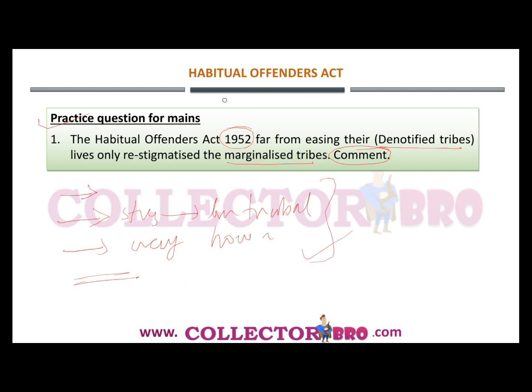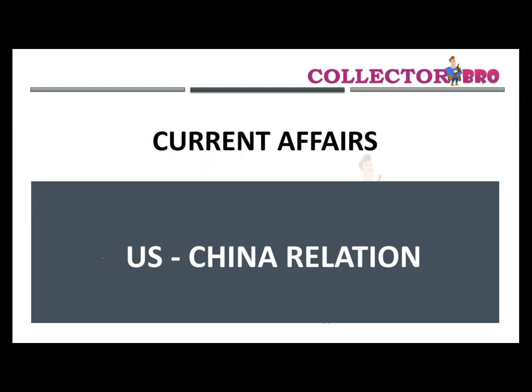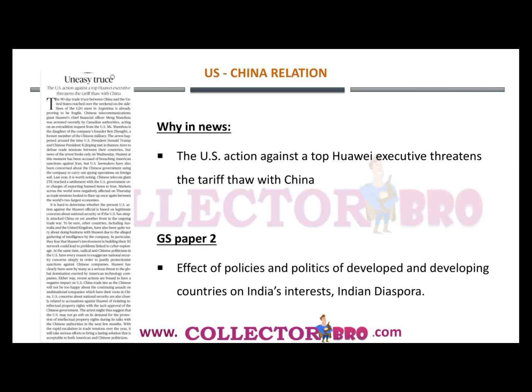So with this, we are concluding the discussion on this Habitual Offenders Act, and we will be discussing the next topic, that is US-China relations. An article titled Uneasy Truths has appeared in today's The Hindu newspaper. The US action against the top Huawei executive threatens the tariff truce between the US and China. We know that in recent times the US and China have come to terms to end, or at least to have a truce in, their trade war.